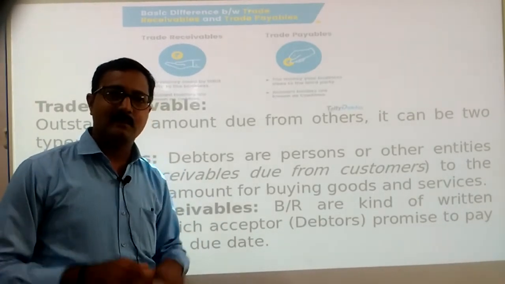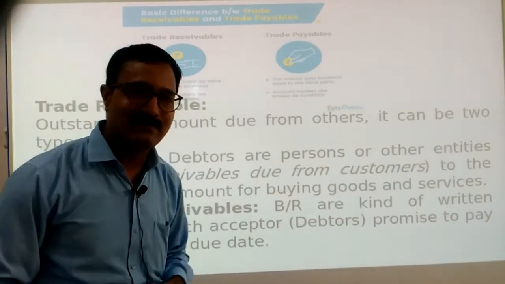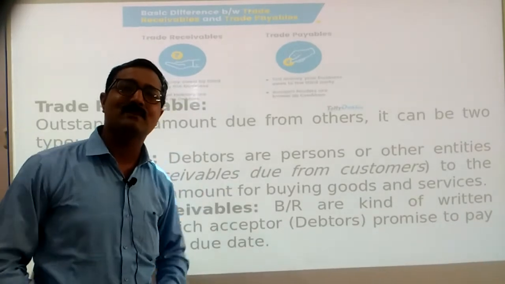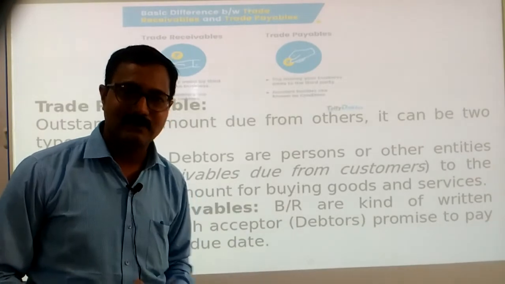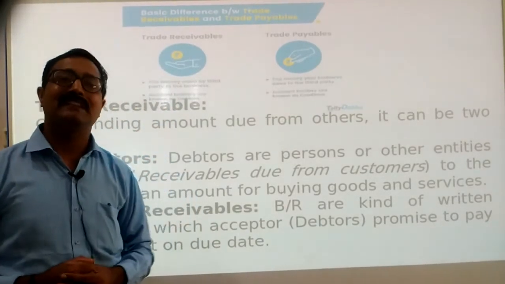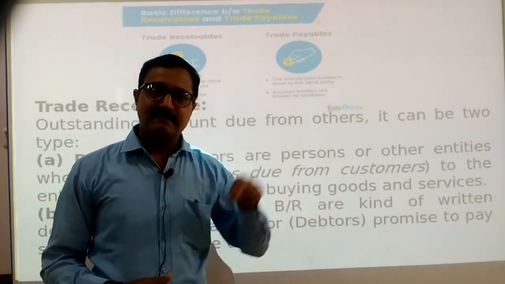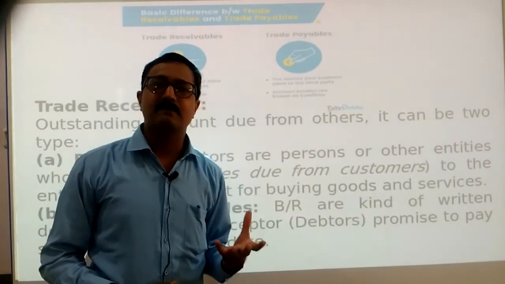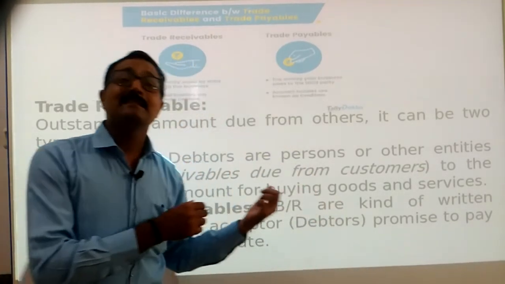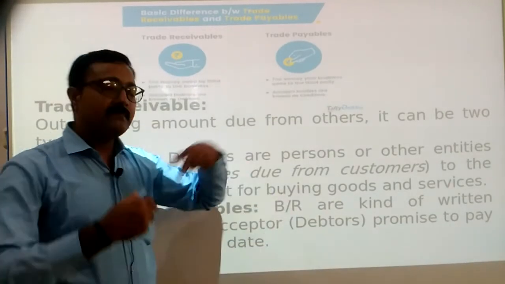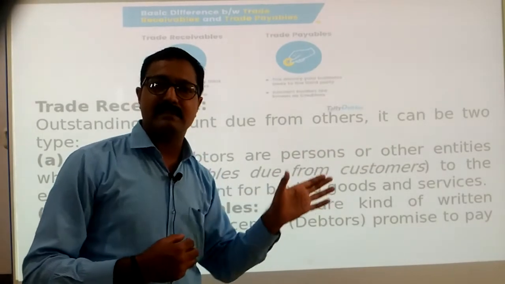So what? Suppose if I am alive, then maybe it is possible I will give you that money after 2 months, 3 months, 4 months, or 5 months. Okay. If I am not in this world, then who will pay you the money of that transaction? No one, no? So in that case, most of the time sellers ask the buyer to accept a written note which is already written by the seller, that I am a debtor, I am a buyer, and I will pay this particular amount to you on this specific date.